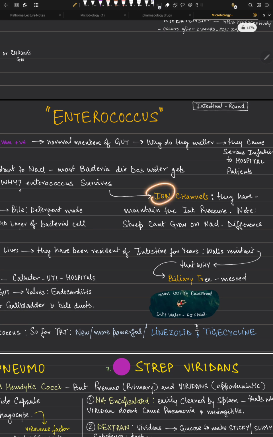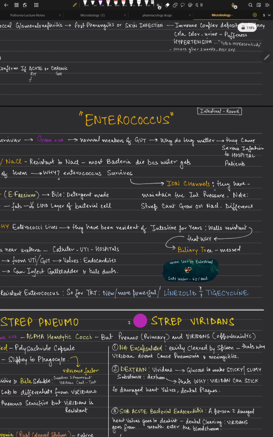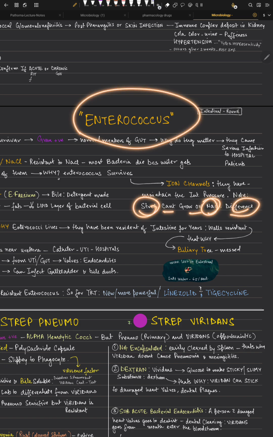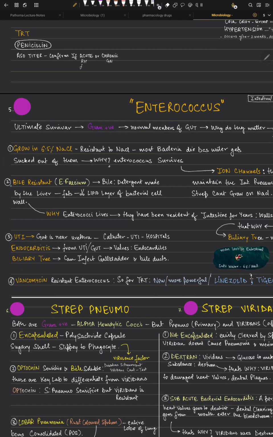How? They have something called ion channels. They can maintain their internal pressure. And the cool thing here is that strep cannot grow in NaCl, and that's the difference between Enterococcus and strep.